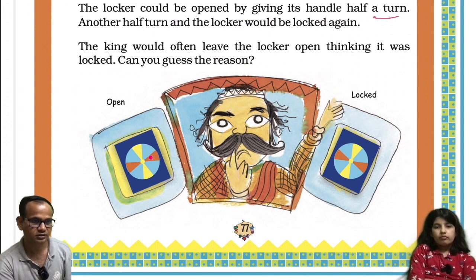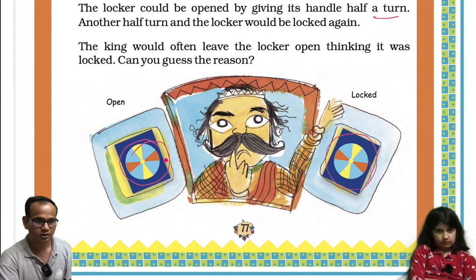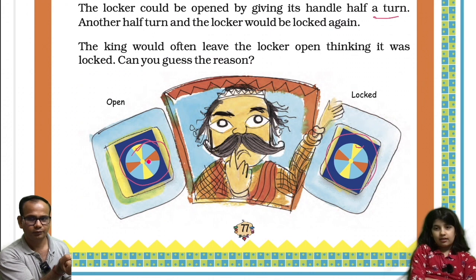So for example, if this is the handle, where is the handle in this? Just see this image. This circle you see, and this white part is turned a little to this side. Half of that, right? So if you turn it, it will open. Again you turn it, it will lock. See, the locker could be opened by giving its handle half a turn.